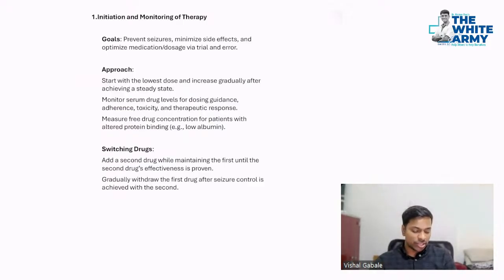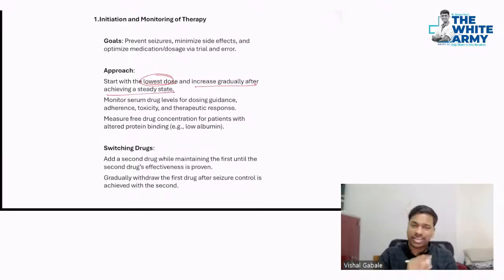Okay, so then initiation and monitoring of therapy, how it should be done. So first we should start with a slow dose, lowest dose. Start slowly with lowest dose, increase gradually after achieving a steady state. Because drug level has to be achieved in these cases. And then monitor serum drug levels for dosing guidance.